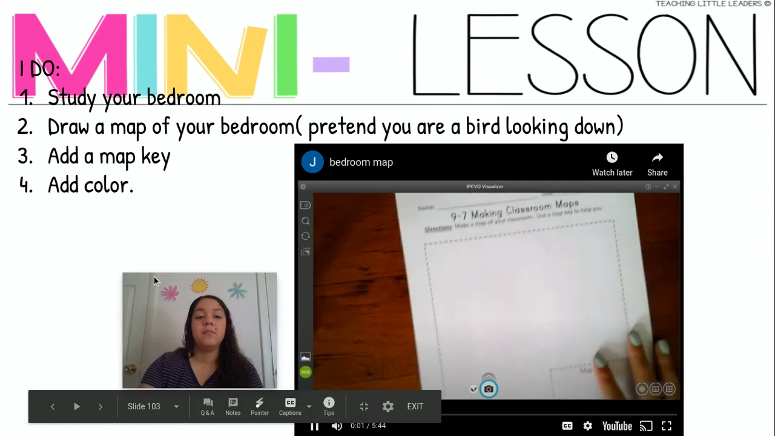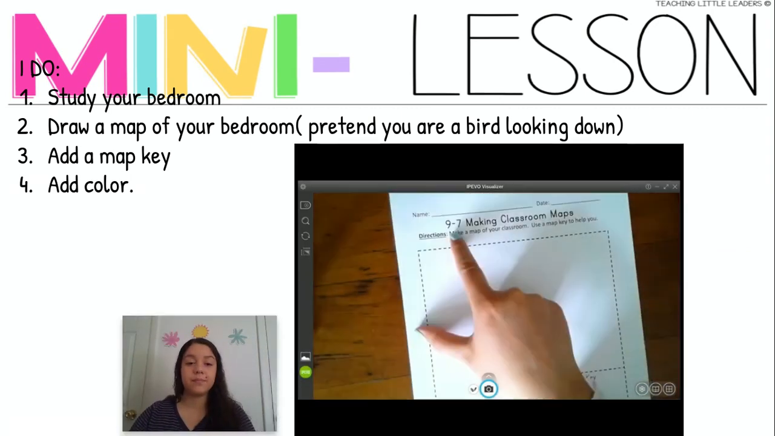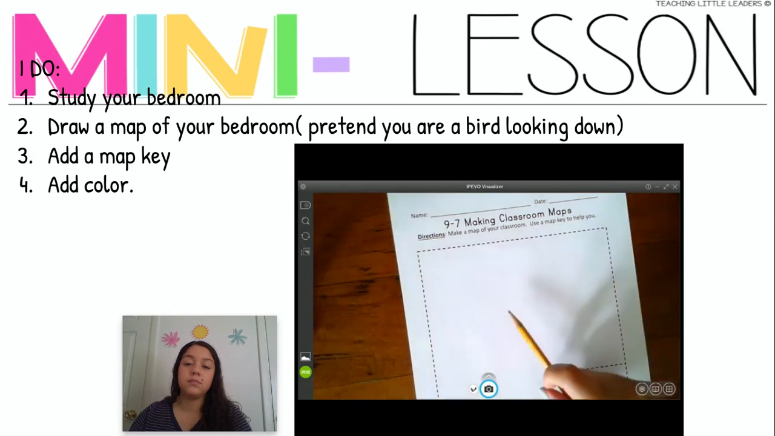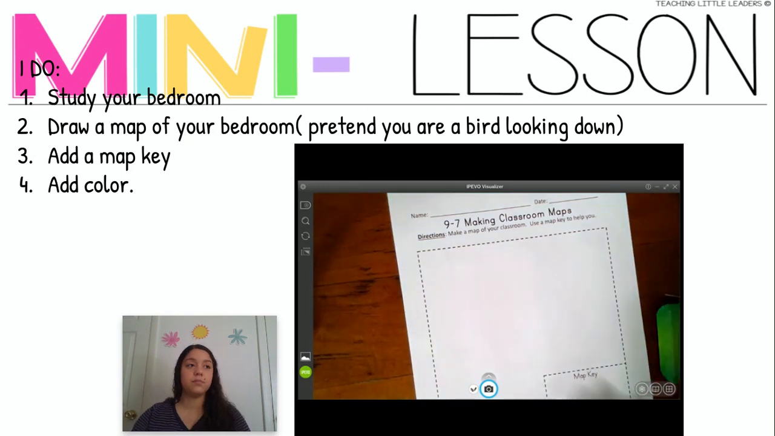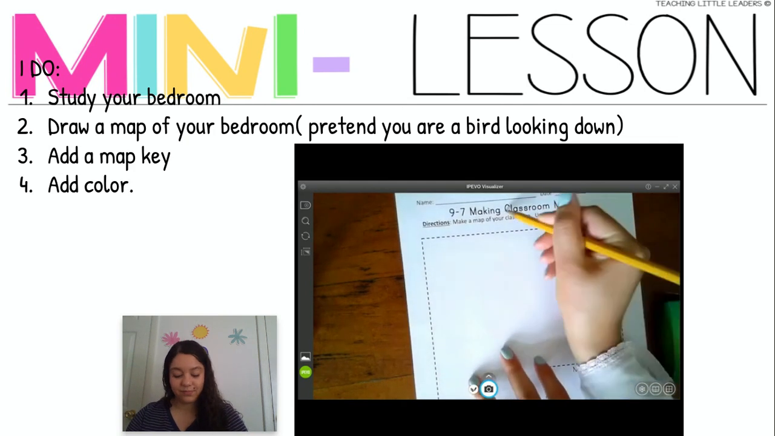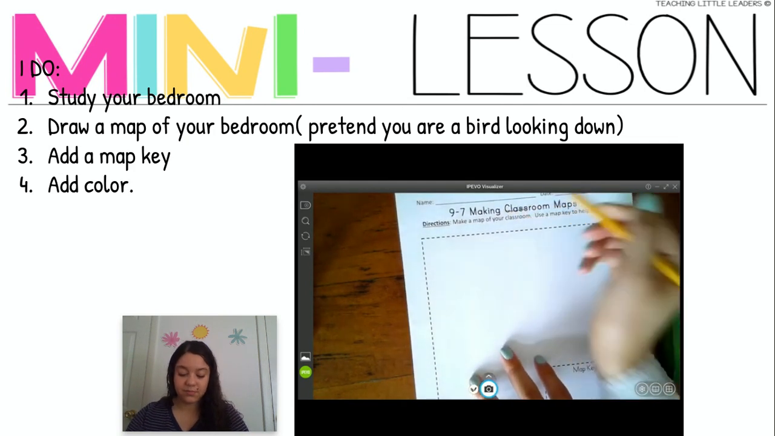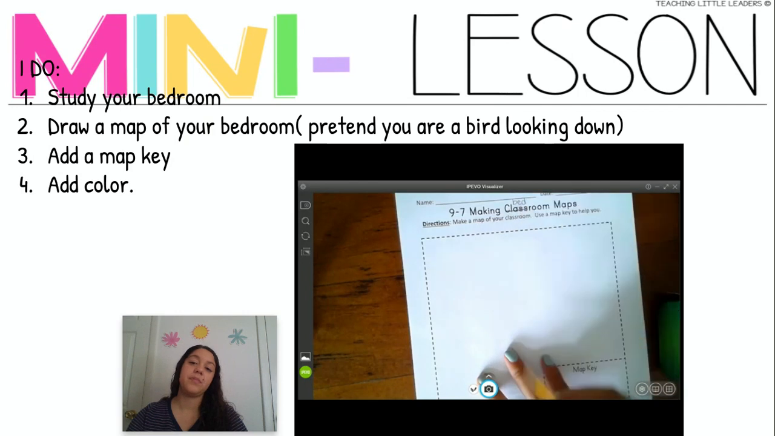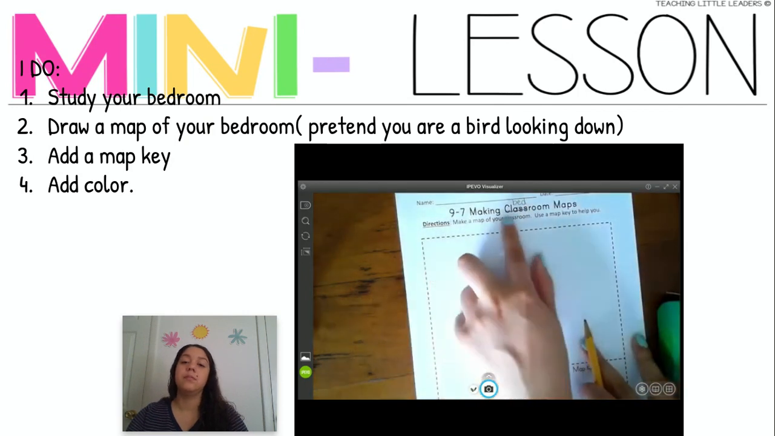Okay, so in front of me I have my 9-7 Making Classroom Maps worksheet. I have a pencil and a box of crayons. The first thing we're going to do, since we're not in the classroom, is mark out this word class, and we're going to write bed. Can you spell bed with me? B-E-D. Now it says 9-7 Making Bedroom Maps.